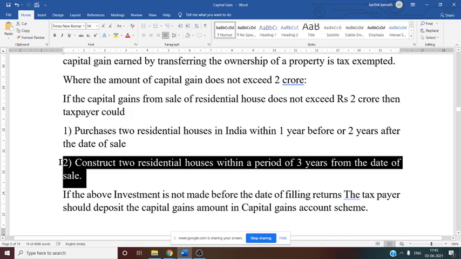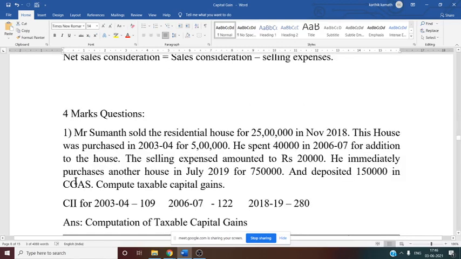Then similarly CGAS is there, right? Capital gain account scheme. That is obviously there is exemption provided. That is 1,50,000. This is the amount he has not utilized for investing in the house. So that he has kept in CGAS. So now see the computation part of taxable capital gain.